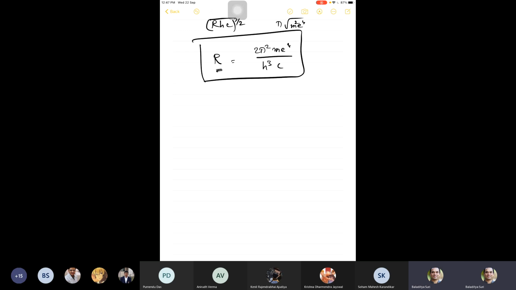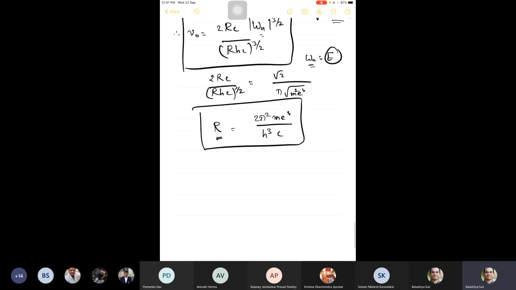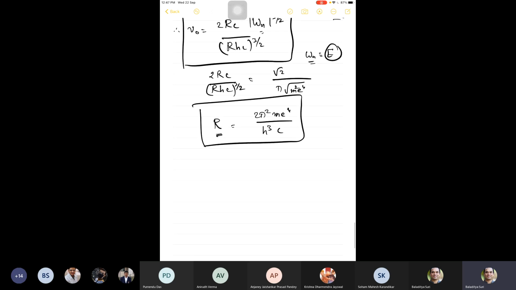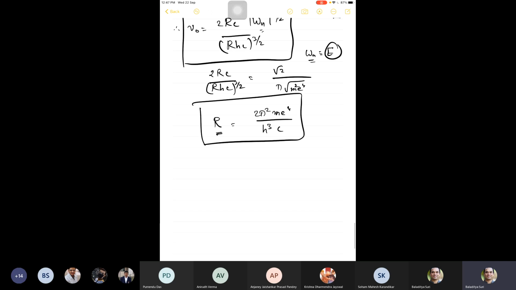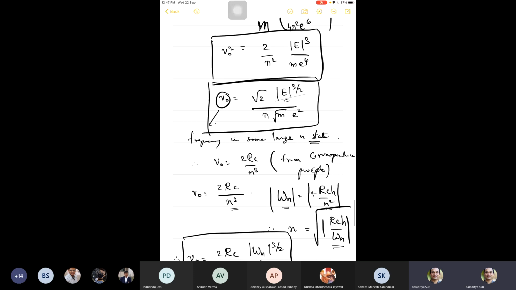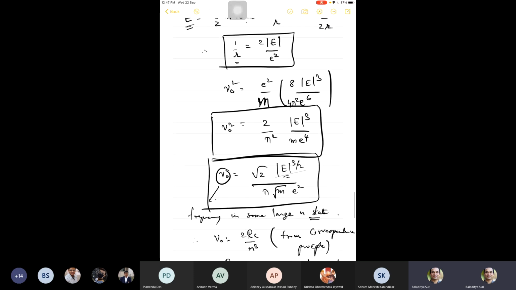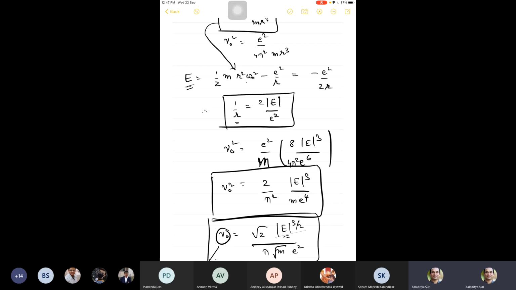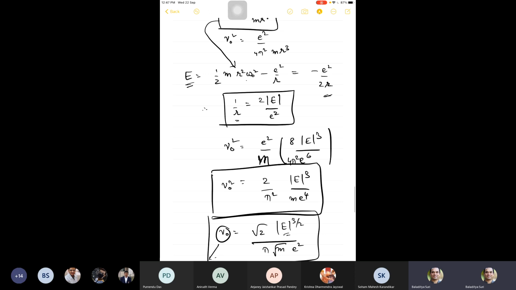Okay. And sir, now if you, yeah. Sir, in the second last step, you have written square root of m square, and in the final step, you have written m. So if we square the LHS and RHS in the second last step, shouldn't it be m square in the last step? Let me see. I wrote it quickly, right? I might have made a mistake. Just go through the calculation once. I may have difficulty tracing back where I lost the factor. Let me quickly check this. Okay, this is fine. This is correct.